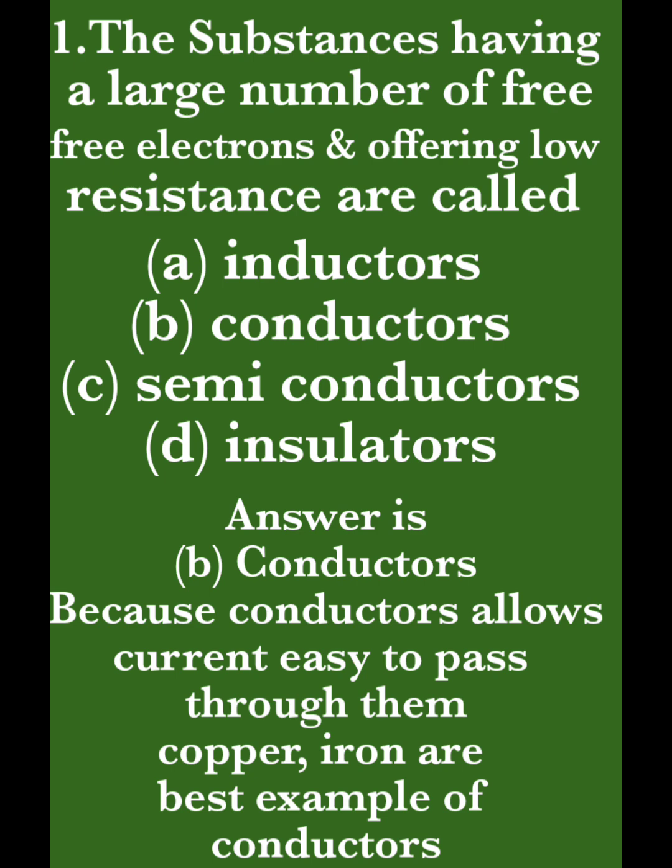The substance having a large number of free electrons and offering low resistance. Your guess is correct. The best substance is conductors. Why? Because they have low resistivity and high conductivity. That's why the answer is conductors. Copper and iron are best examples of conductors.